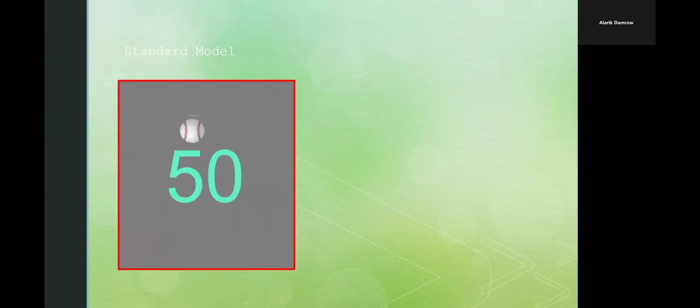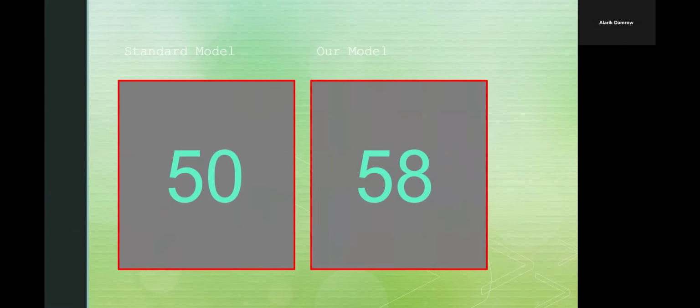If you look at the accuracy of the standard prediction models, you see that they have somewhere around 50% accuracy. Ours is at 58%. And we'll get into the reason why in detail.